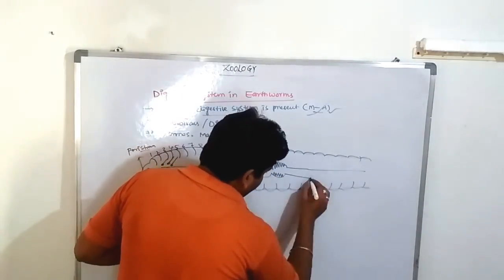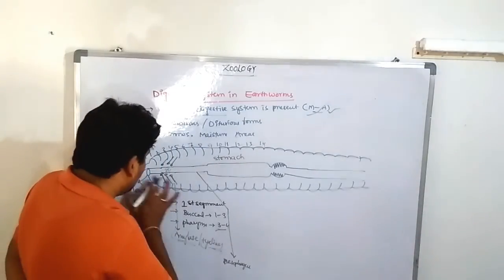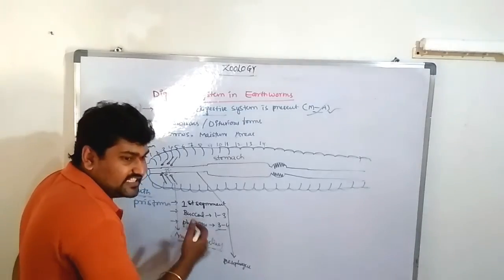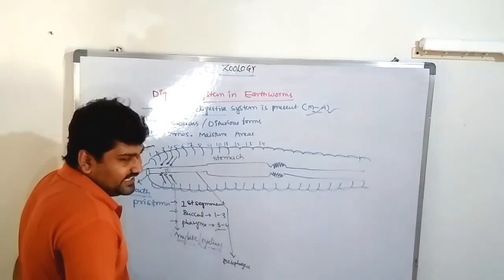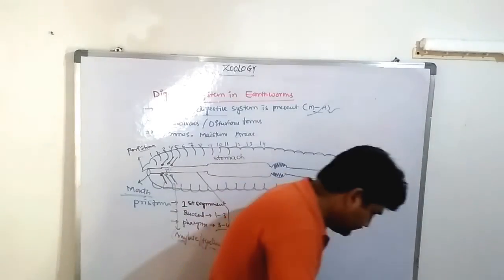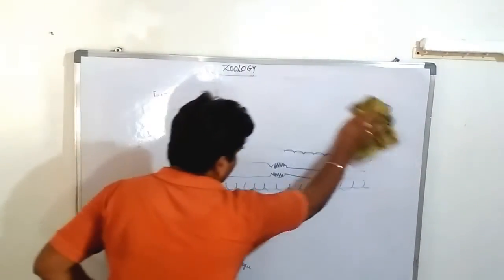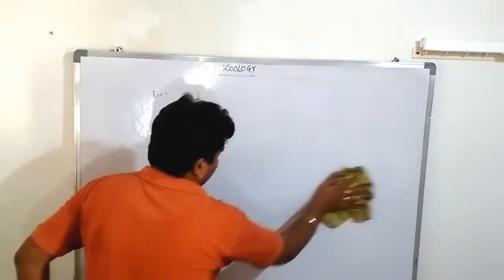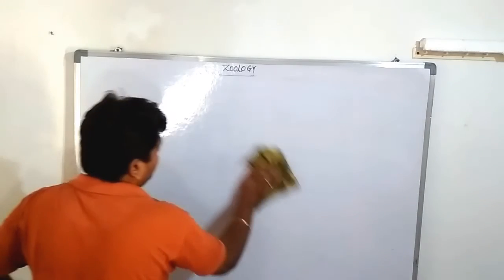Okay, so this is the information about the digestive system. It starts with the mouth and ends with the anus, and we have seen which organs are located in which segments. Are you clear? Next we are discussing the excretory system. These are not particularly for the examination. This information is given to you for easy identification of the organs.